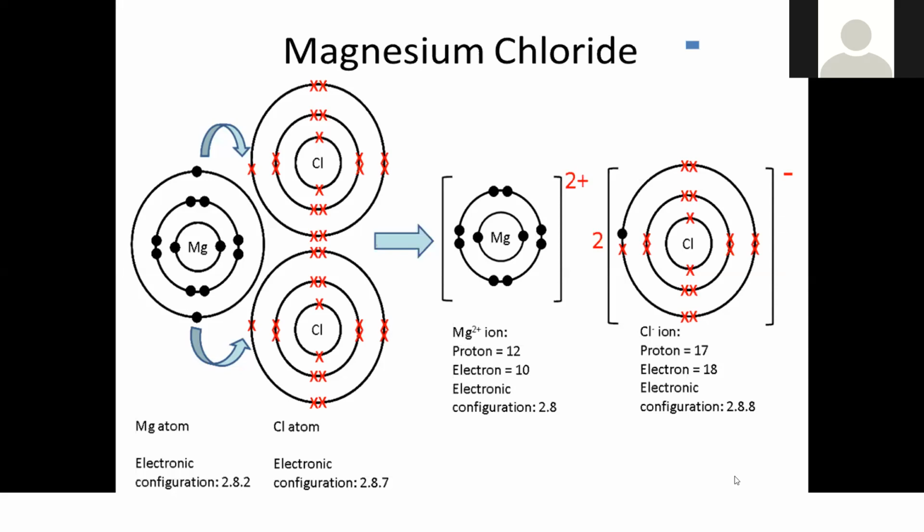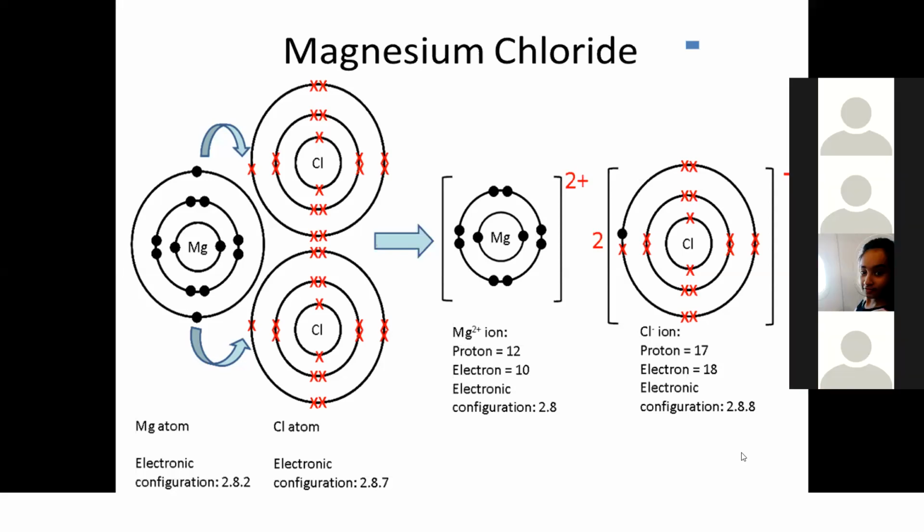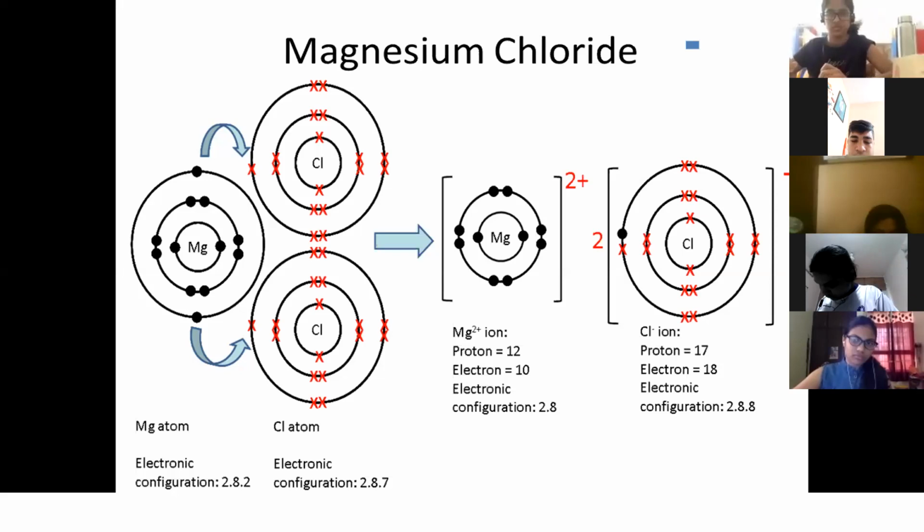Ma'am, I have a doubt. In MgCl2, why have they given two Cl, one here and one here, from Mg?